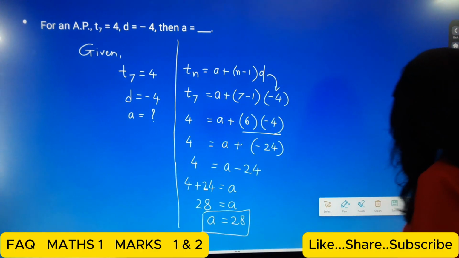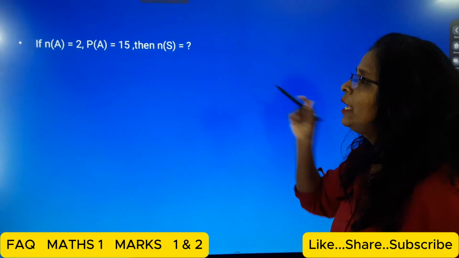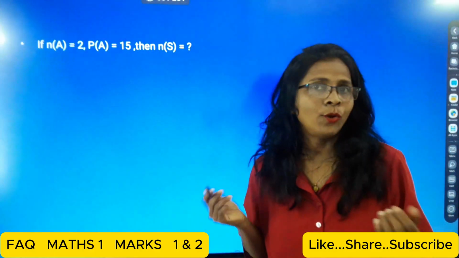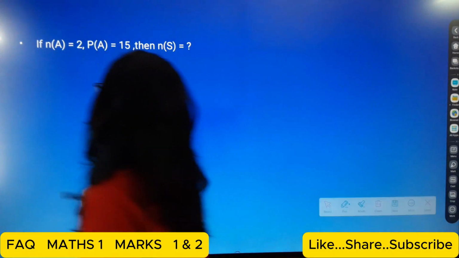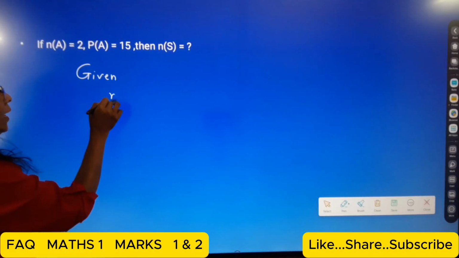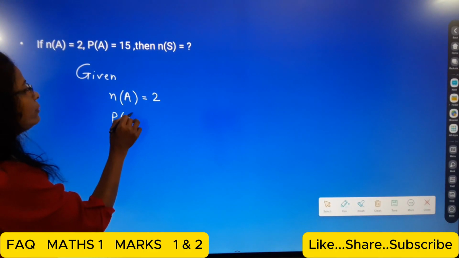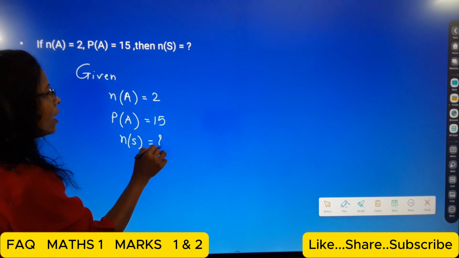Okay, so now the next question, students. If n of A is equal to 2, P of A is equal to 1/5, then n of S is equal to what? Now here, students, first we write down the given. So given n of A is equal to 2, P of A is equal to 1/5, and n of S is equal to question mark.